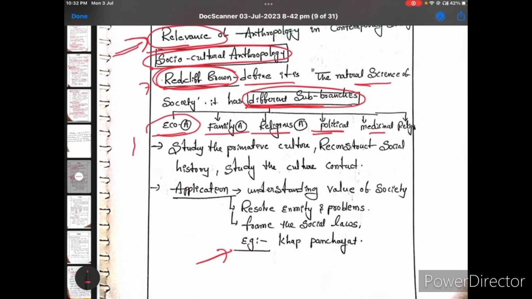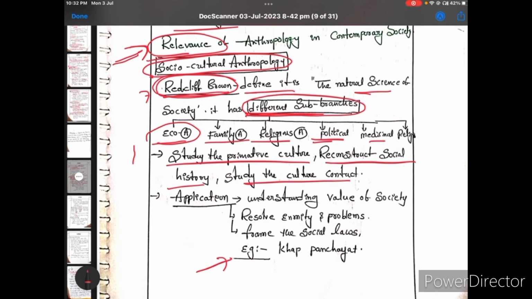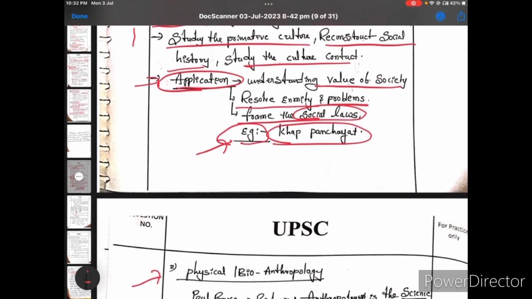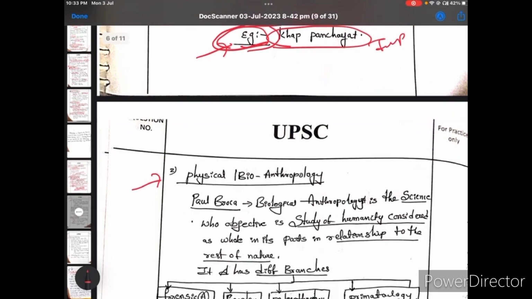So, and how is it relevant? Okay, it studies primitive culture, reconstructs social history and studies cultural constraints. And after that, use the application. Okay, understand the values of the society, resolve enmity problems and frame social laws. I used one example. Okay, this is very important. Matlab if you give an example, your marks will increase a little.